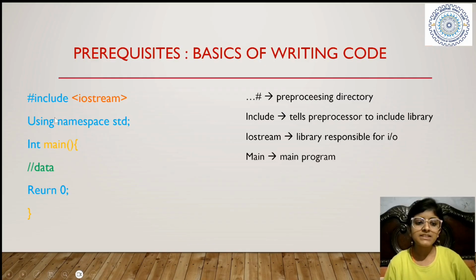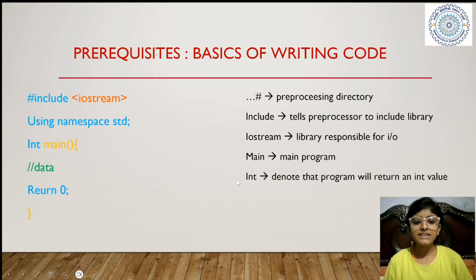The next thing is main. Main means the main program. It tells the compiler that this is our main program, that this is to be executed. Right. Then the int. For every function, we use a data type that tells the compiler that this function will give this output.